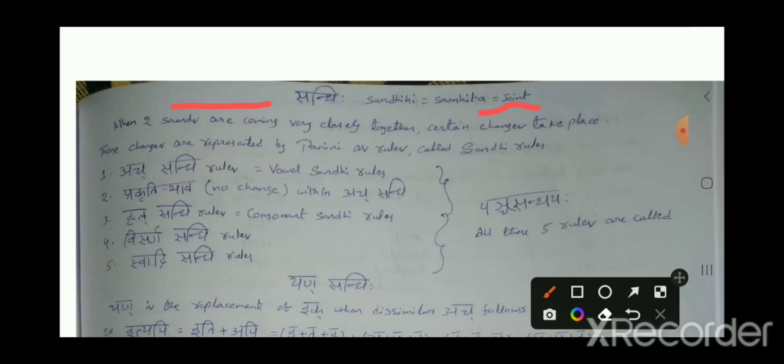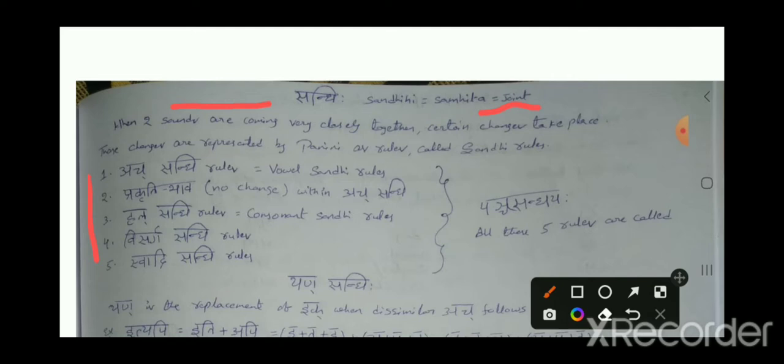What are the Sandhi rules? These are the 5 Sandhi rules. First one is Ach Sandhi. Second one is Prakriti Bhava Sandhi. Third one is Hal Sandhi. Fourth one is Visarga Sandhi. And the last one is Svadi Sandhi.